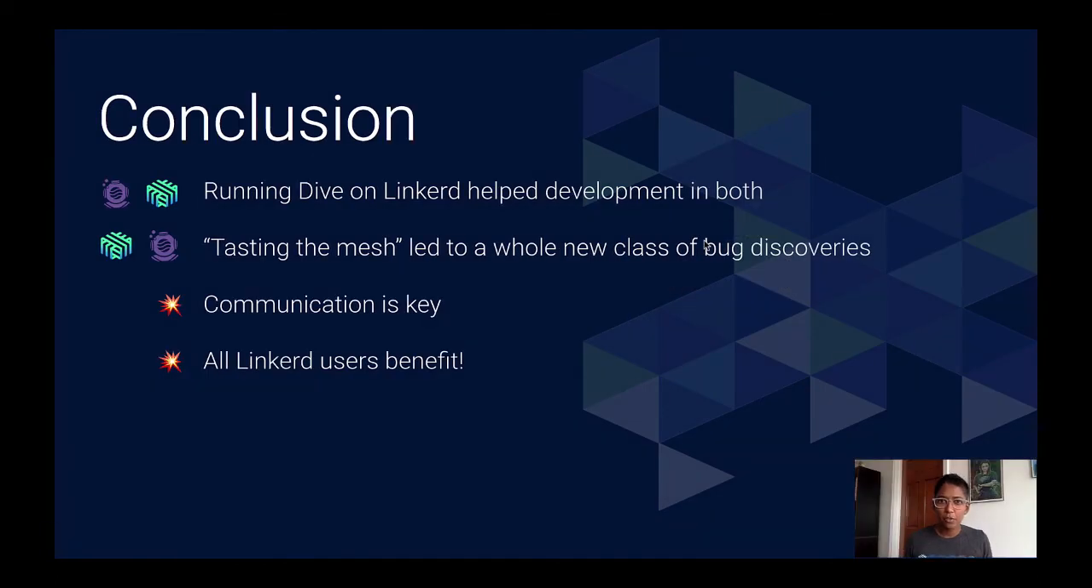In this talk, you've heard about how building Dive has helped us become better Linkerd users, about how Linkerd has helped Dive be more reliable and easy to operate, and about our various adventures along the way. Throughout this, it's been clear that good communication is key, whether that's filing a bug report or telling us about your workflow so that you can get feedback. When someone files a bug that helps us fix a bug in Linkerd, everyone benefits. So we've tasted the mesh, and we can confirm that it is delicious.